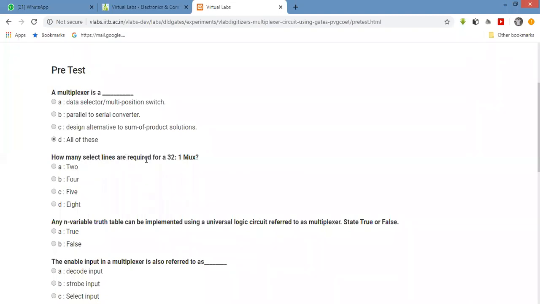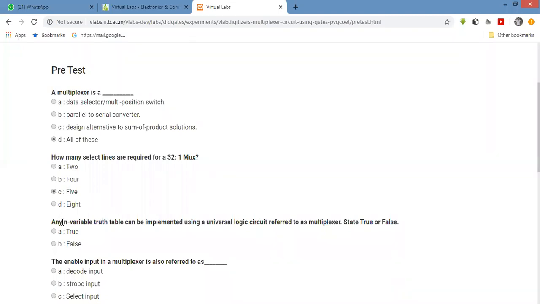How many select lines are required for a 32:1 mux? There is a formula to find the select lines. If n is the number of inputs, n is equal to 2 raised to m, where m is the number of select lines. For 32 inputs, n is equal to 32, and 2 raised to 5 is equal to 32. So we require 5 select lines for this 32:1 mux.